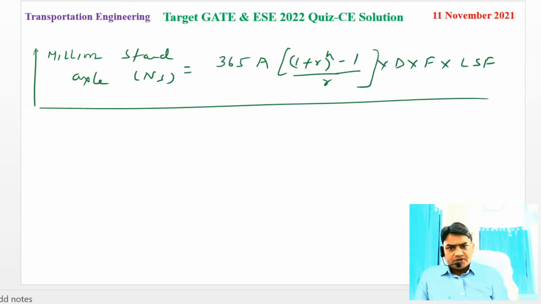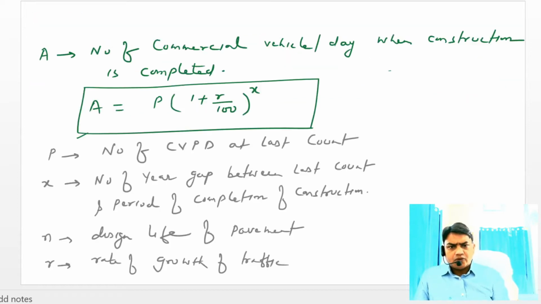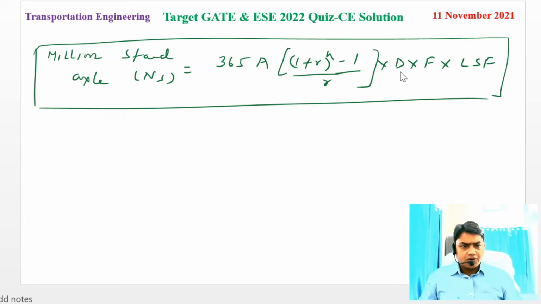With the help of this expression we can compute the million standard axle, where A is the number of commercial vehicles per day when construction is completed. It can be computed as A equals P into (1 plus R by 100) to the power X, where P is the number of commercial vehicles at last count, X is the number of years gap between the last count and the period of completion of construction, N is the design life of the pavement, and R is the rate of growth of traffic.